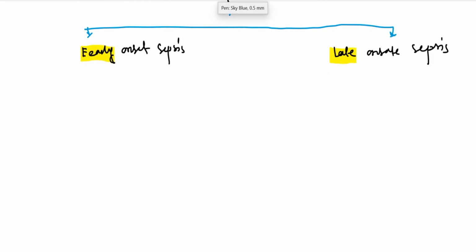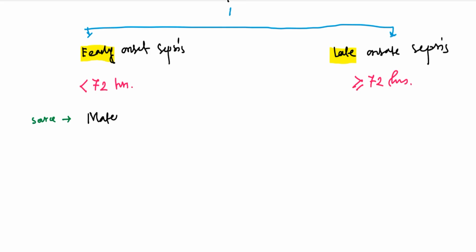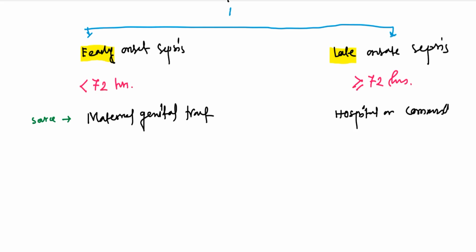So what is early onset sepsis? Early onset sepsis usually occurs within 72 hours of birth, and late onset sepsis occurs after 72 hours of birth. Okay, now what is the source of infection in early onset sepsis? In case of early onset sepsis, the source is the maternal genital tract, and in late onset sepsis the source is hospital or community acquired.